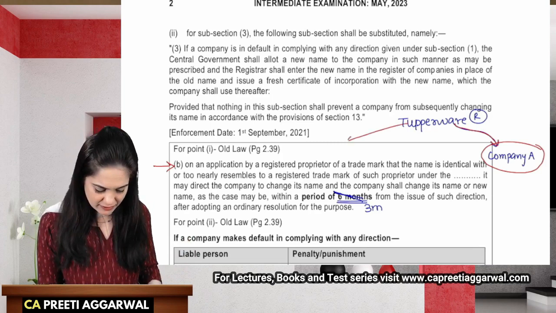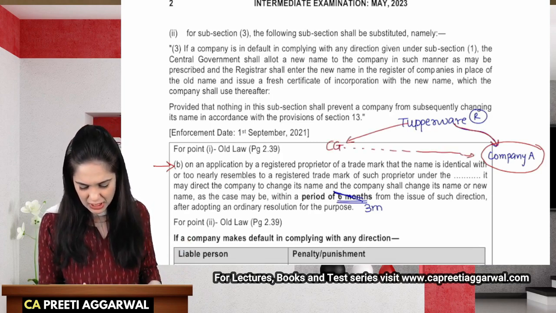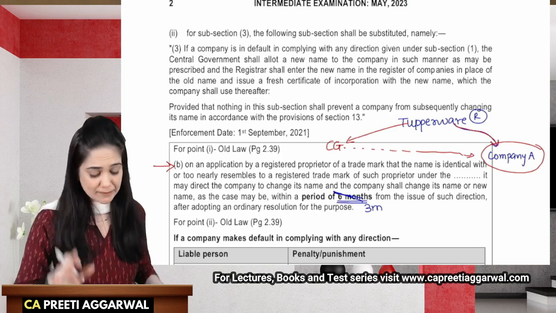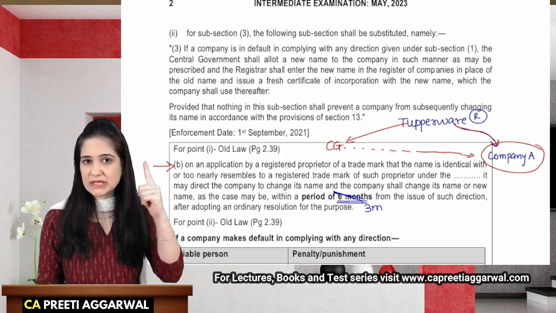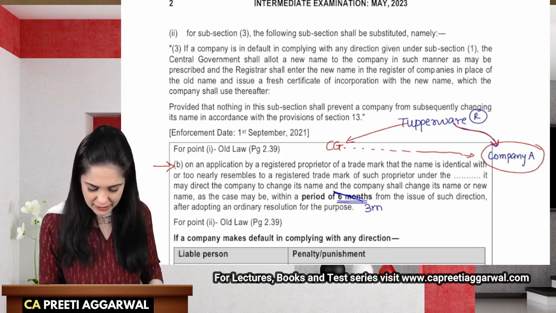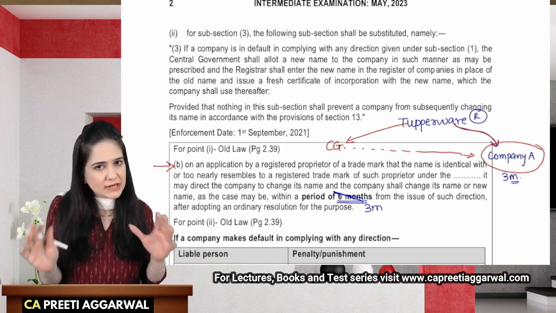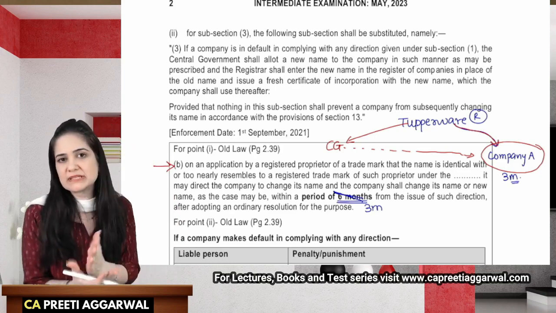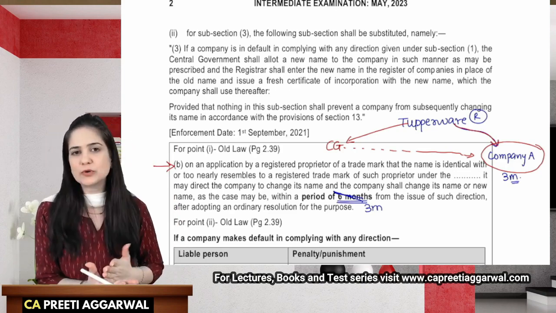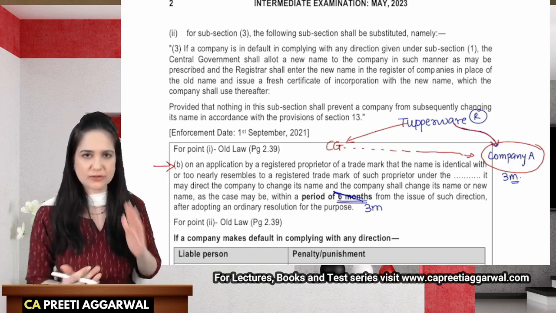Then Tupperware will make an application to the central government, and the central government will issue a direction asking company A to alter the name. As soon as company A receives the direction from the central government, it must within 3 months of the direction change the name by passing an ordinary resolution. So this is a compulsory name change. You have to do it after receiving the direction from the central government.